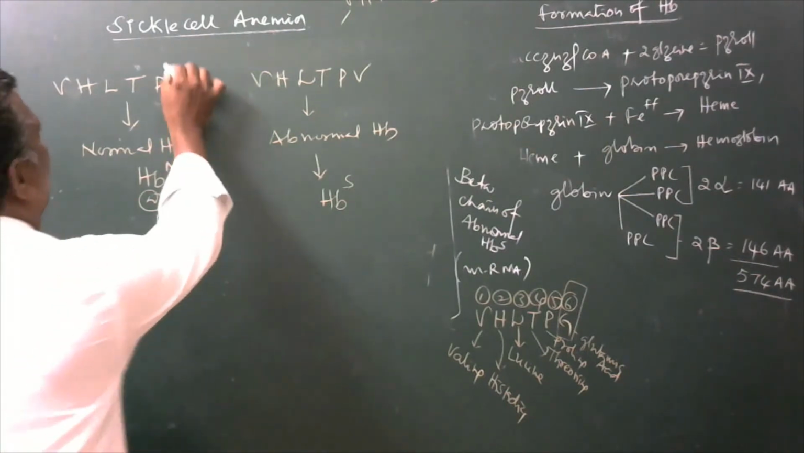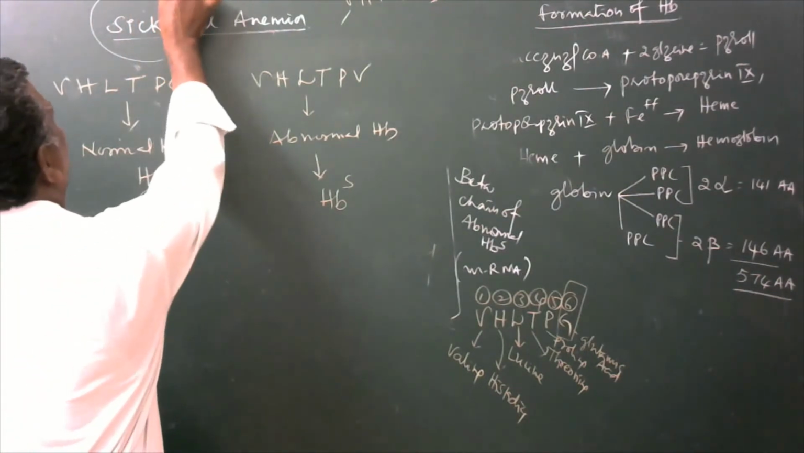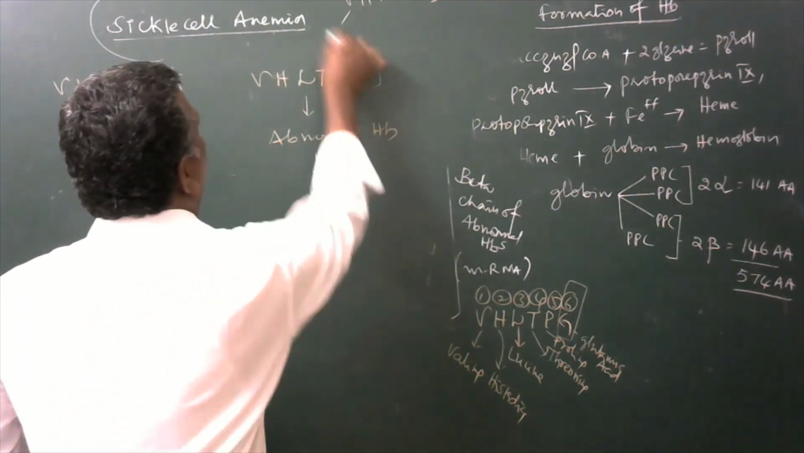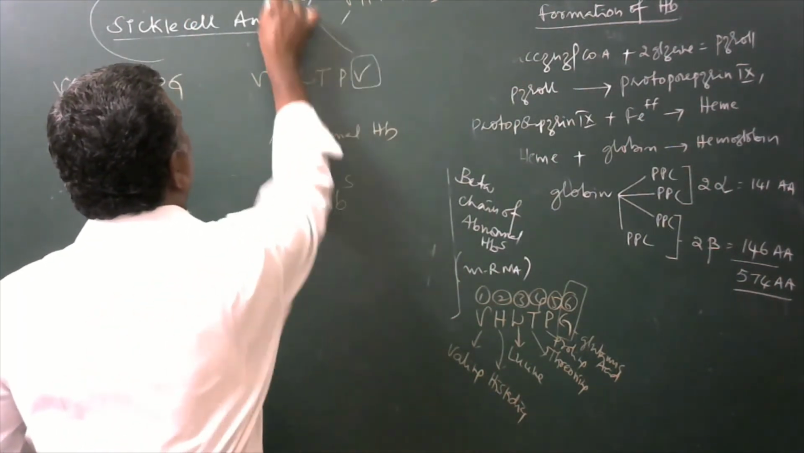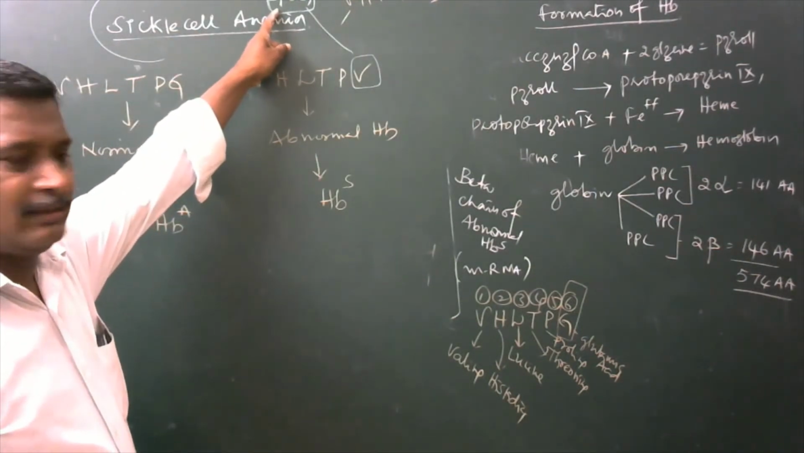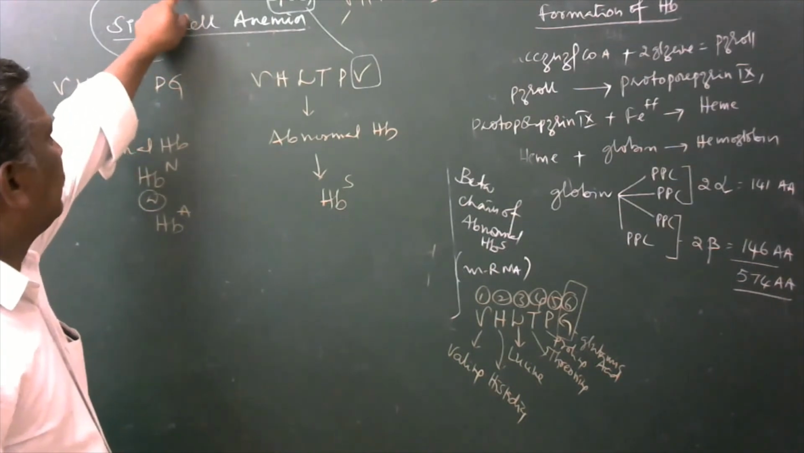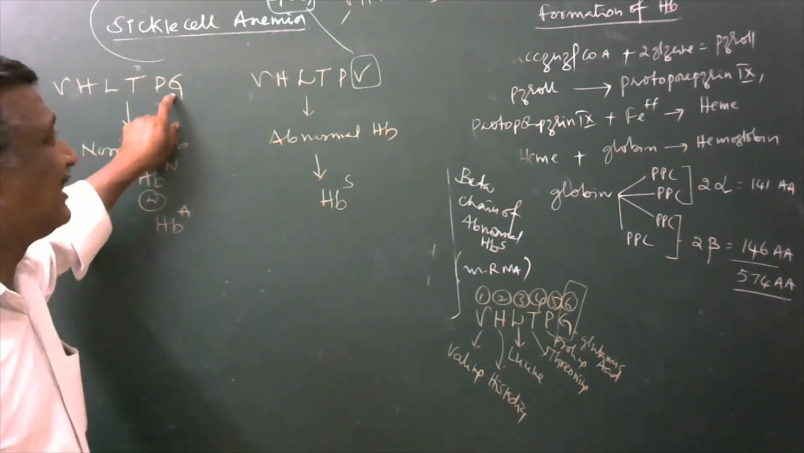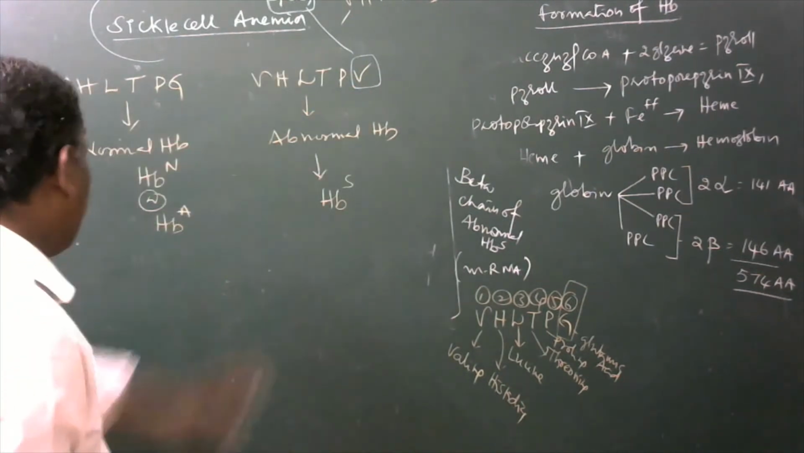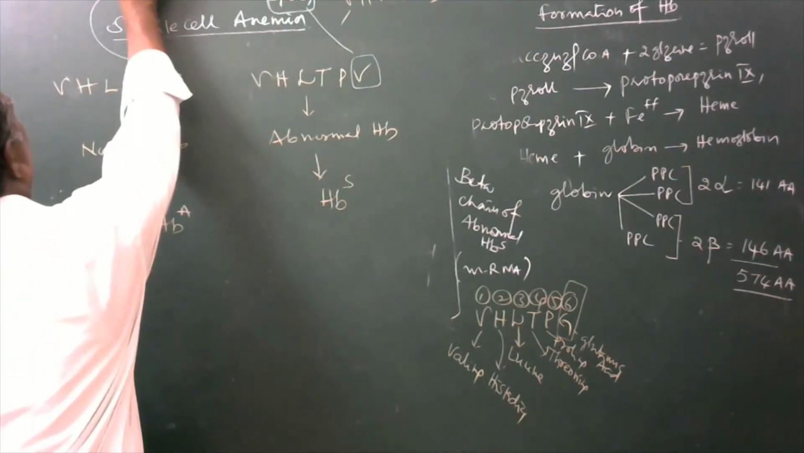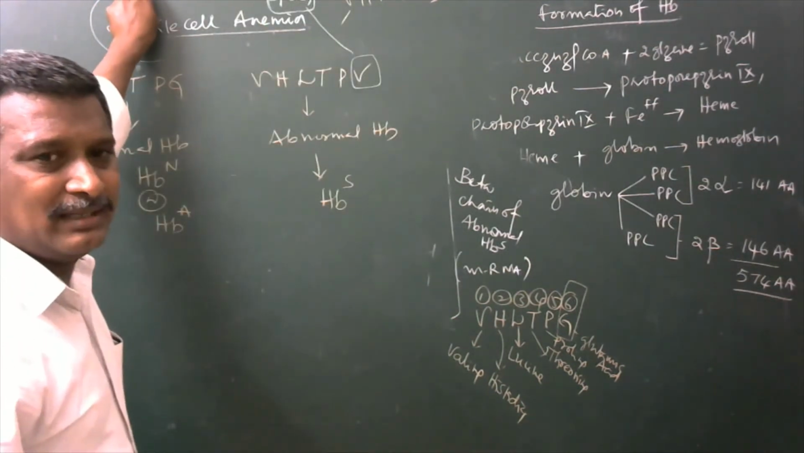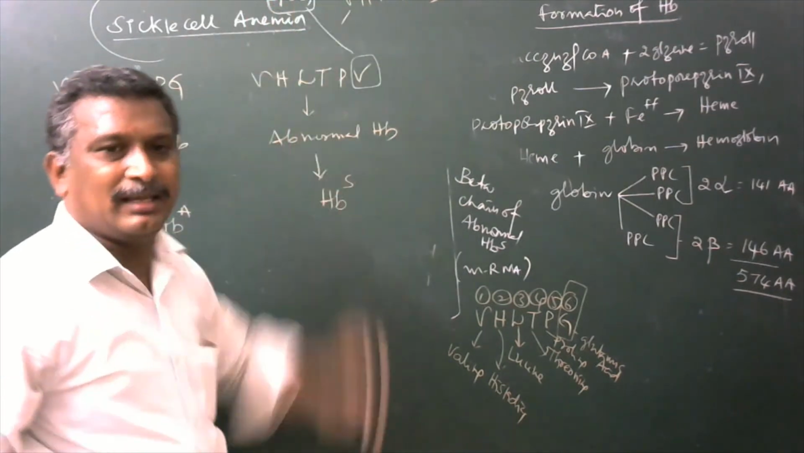What will be the reason for this? Here, GAG condition is there. Here, GUG condition is there. These will be the mRNAs. Hence, GAG produces glutamic acid, GUG produces valine. For this, here CTC is there, here CAC is there. Simply, thymine is replaced by adenine.